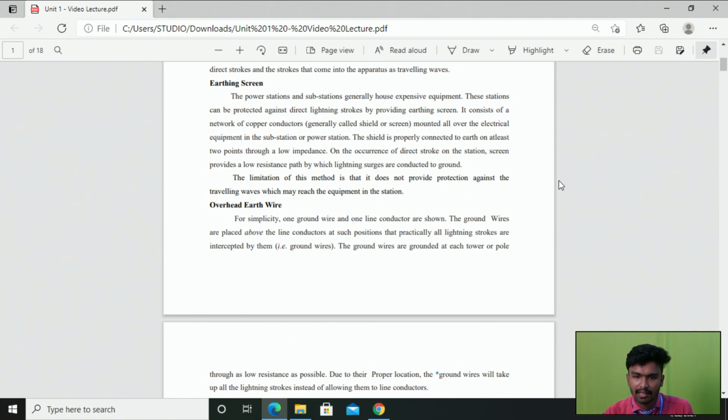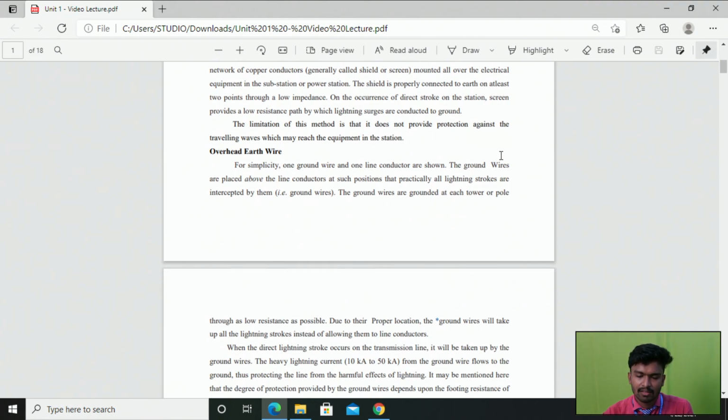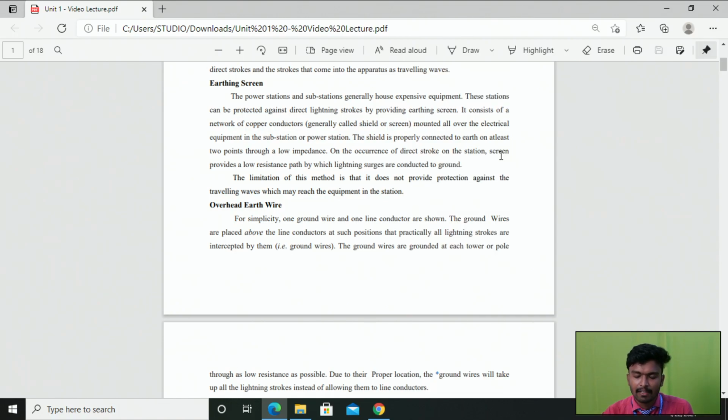So on the occurrence of any direct lightning stroke on the power station, that lightning stroke or extra surge is diverted to the ground through this low resistance path. This is the operation of the earthing screen. Coming to the limitations of this method, it does not provide protection against traveling waves, which may reach the equipment in the station, right? That is one limitation of this earthing screen. It provides protection only against direct lightning strokes.